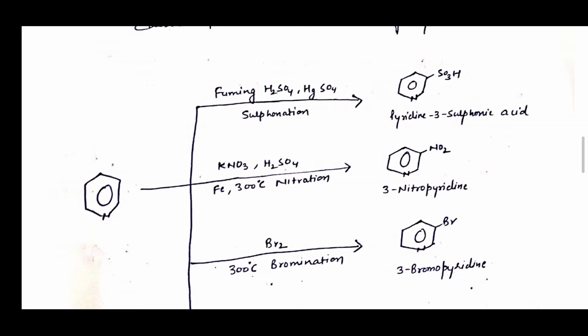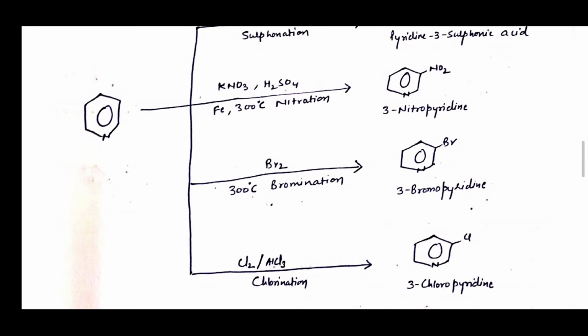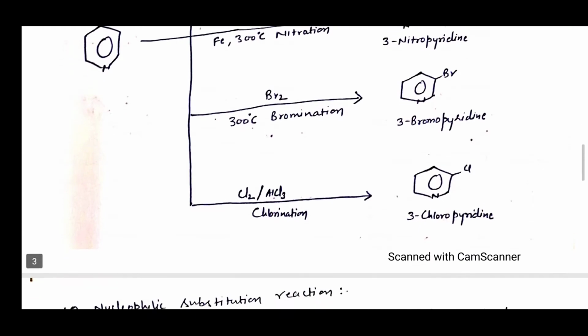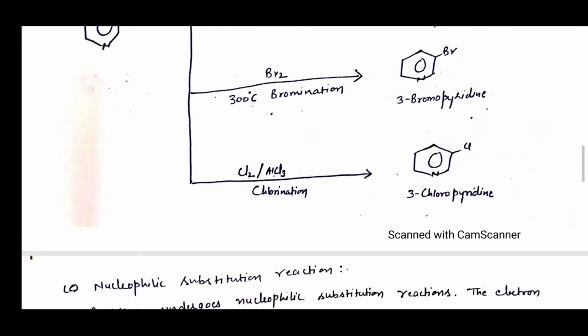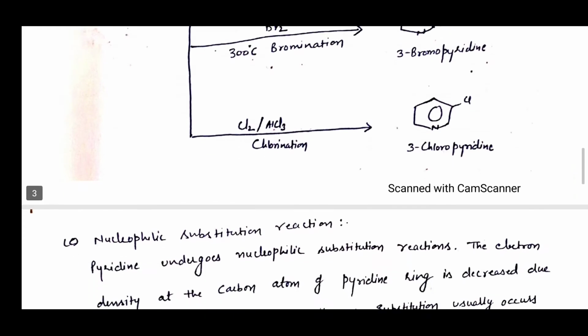Pyridine treated with fuming H2SO4 and mercuric sulfate, upon sulfonation forms pyridine-3-sulfonic acid. Pyridine on reaction with KNO3 and H2SO4 at 300 degrees centigrade, upon nitration is converted into 3-nitropyridine. Pyridine upon bromination with bromine at 300 degrees centigrade forms 3-bromopyridine. Pyridine on chlorination with chlorine and AlCl3 forms 3-chloropyridine.